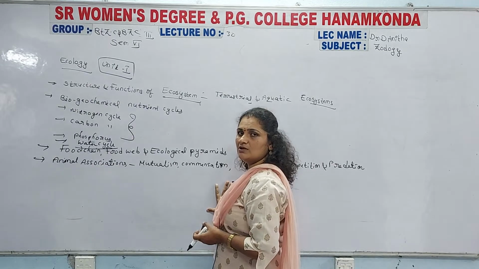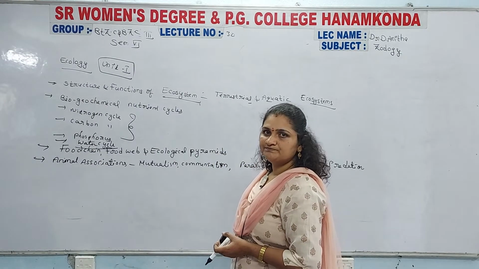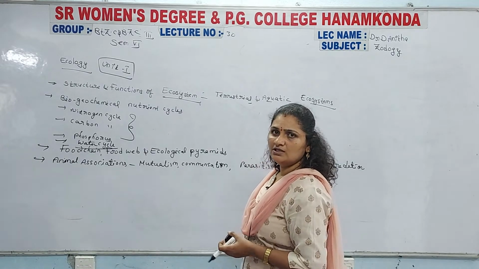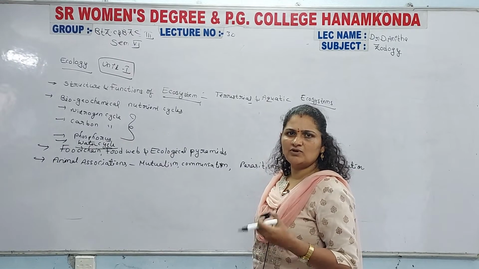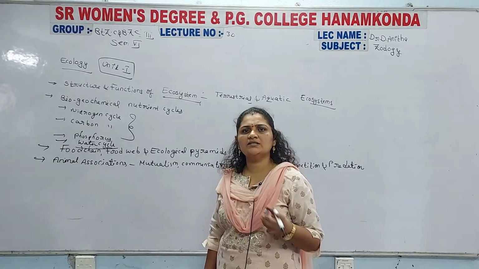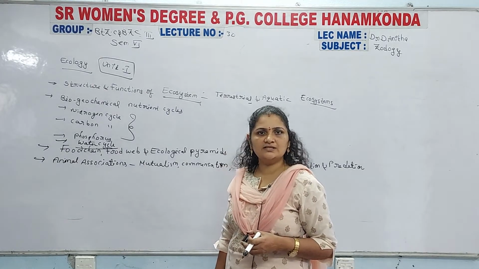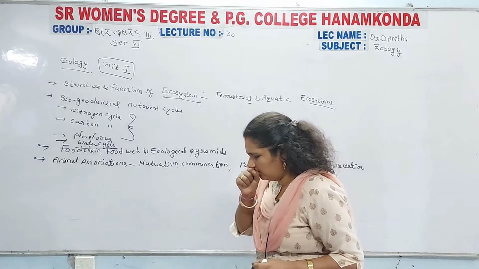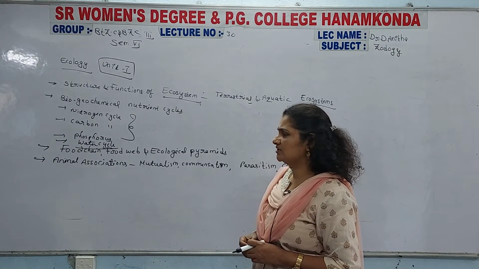Sometimes they clearly mention to write about the nitrogen cycle or carbon cycle or phosphorus cycle or water cycle individually, and sometimes they ask to write about the biogeochemical cycles completely. But you should clearly write about the nitrogen cycle.